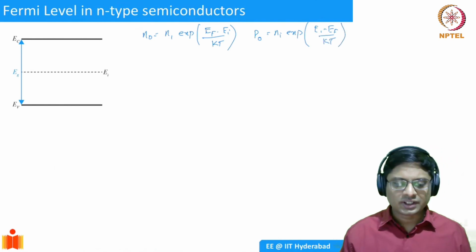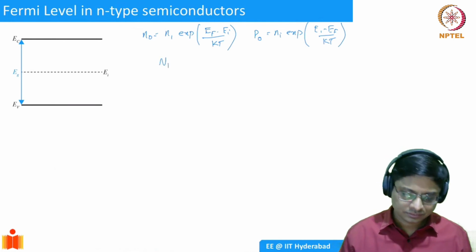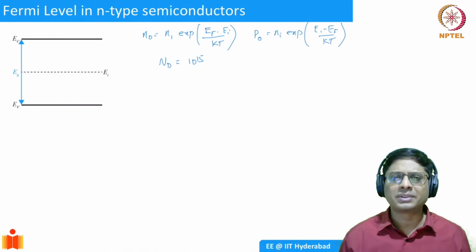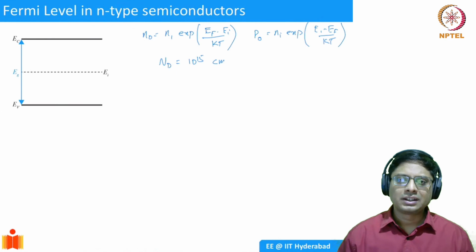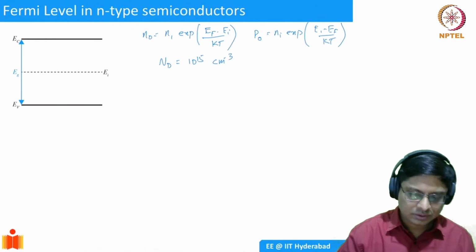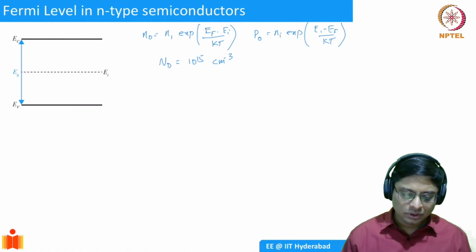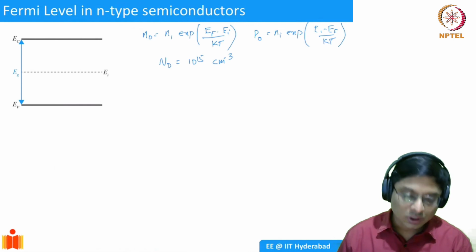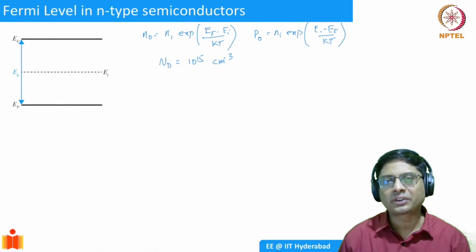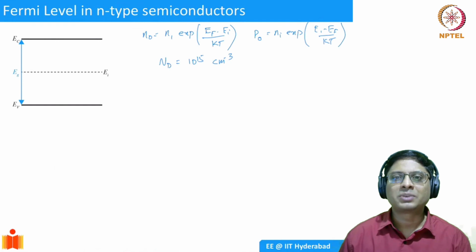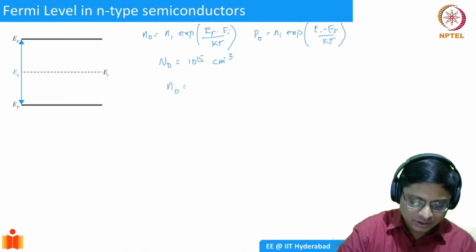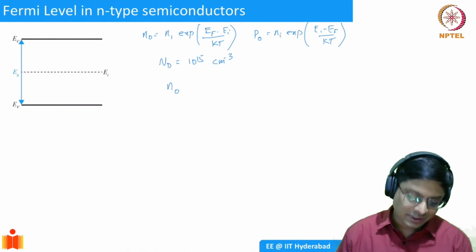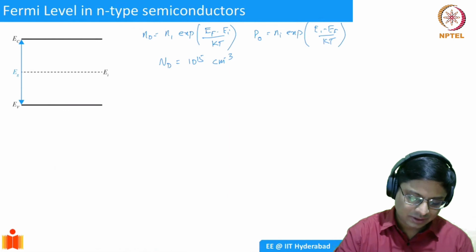So let's consider a situation where ND is going to be 10 power 15 per centimeter cube. Let's assume an N-type semiconductor. What will happen to EF? What will the concentration of electrons be? Well, it's much more than Ni. So we can forget the expression, let's do this slightly differently.